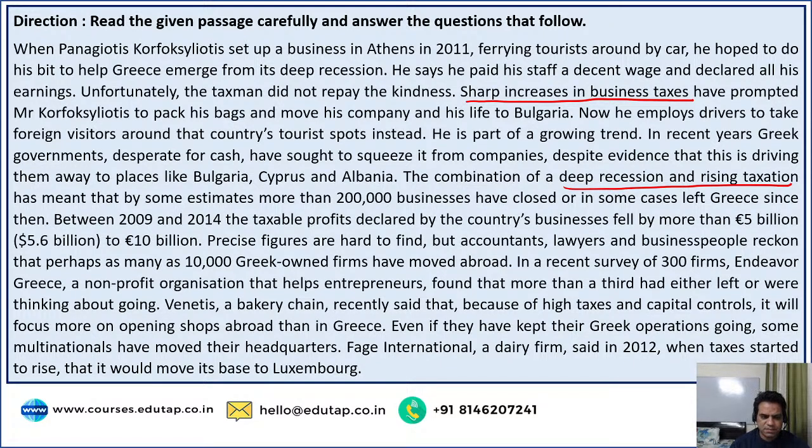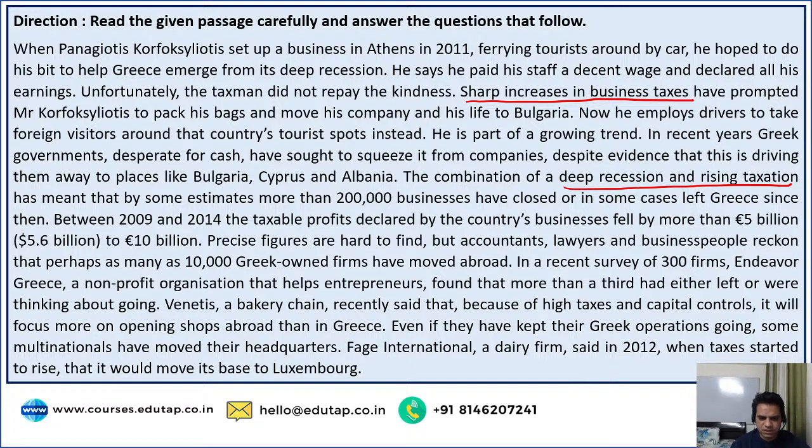So the passage is about the crisis faced by Greece due to the sharp increase in business taxes, and the consequences have been that businesses have moved to other countries. So that's what has been conveyed up till now. Now, what does the survey say?